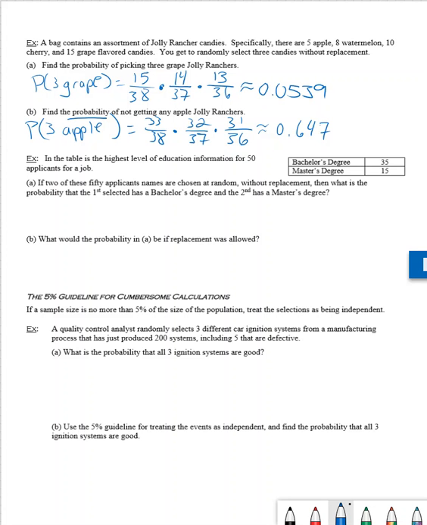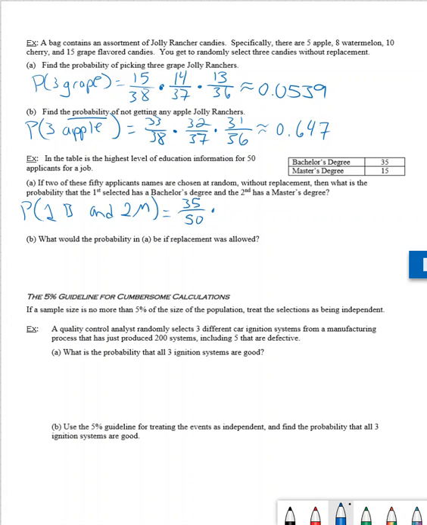then what is the probability that the first selected has a bachelor's degree and the second has a master's degree? So we want one selection with a bachelor's, second selection with a master's degree. Probability that the first has a bachelor's degree, and second, that they have a master's degree. So for the first probability, how many of the candidates have bachelor's degrees? That's going to be 35 out of the 50 candidates.